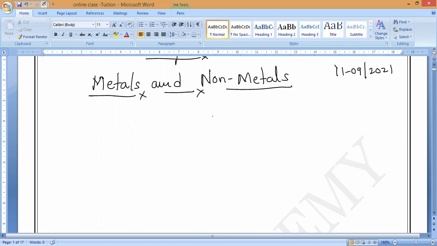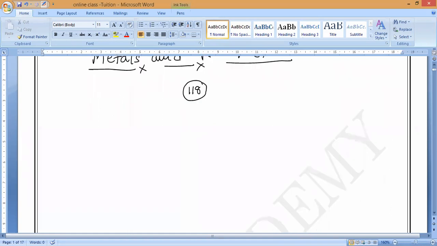Now, on the basis of their properties, totally how many elements do we have at present? 118 elements. Understand, all of you? In this, around 102 elements are naturally existing elements, and the remaining are all artificial elements which have been prepared in our chemical laboratory.